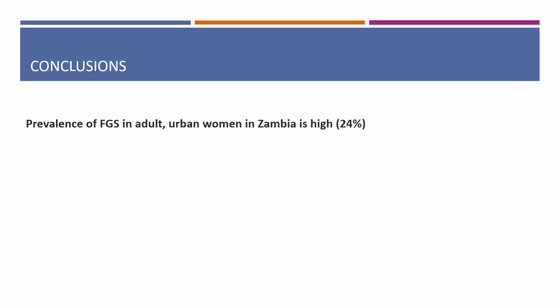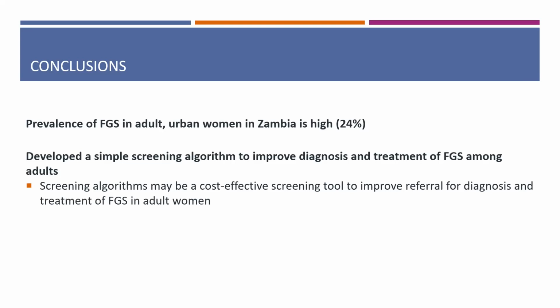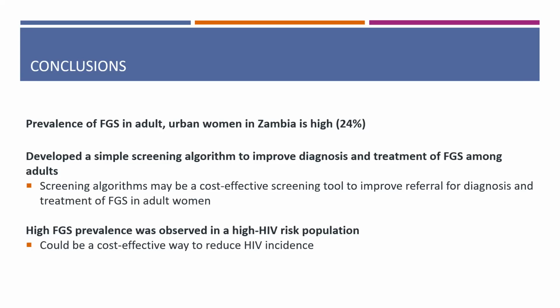In conclusion, we found that FGS prevalence in adult women living in urban areas of Zambia is concerningly high. Ours is one of the first studies to develop a simple screening algorithm to improve diagnosis and treatment of FGS in adults. This is a simple screening algorithm comprised of measures that could be gleaned from a checklist. It could be a cost-effective screening tool for referral for diagnosis. Just as a reminder, there are currently no screening tools in use in Zambia. It's also notable that this high FGS prevalence was observed in a high HIV risk population. And as others have noted, a proportion of HIV infections might be prevented by identification and treatment of FGS.